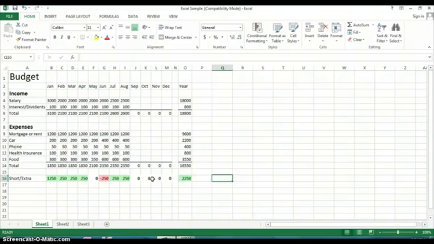Hi, I'm Mark Joseph, and I'm going to show you how to use your drop-down boxes to format your cells in Microsoft Excel. The first thing you want to do is select the cell that you want to format.